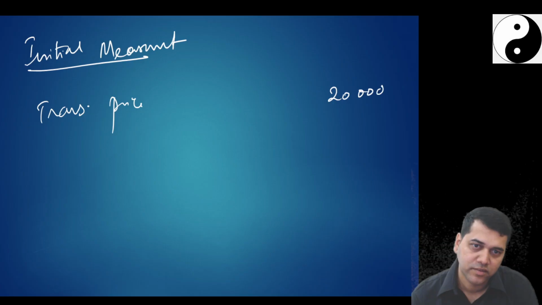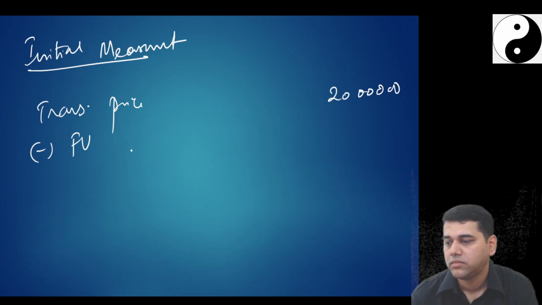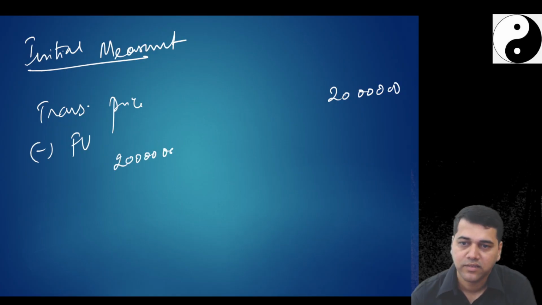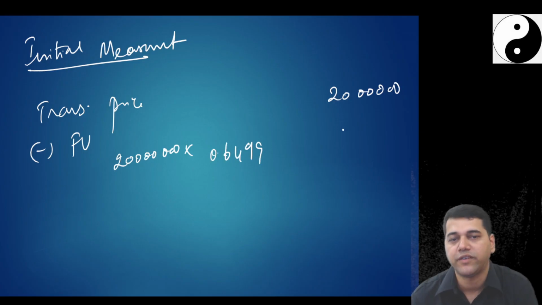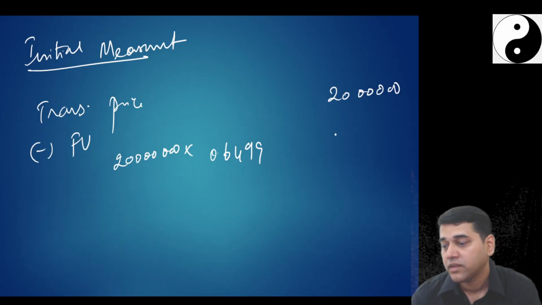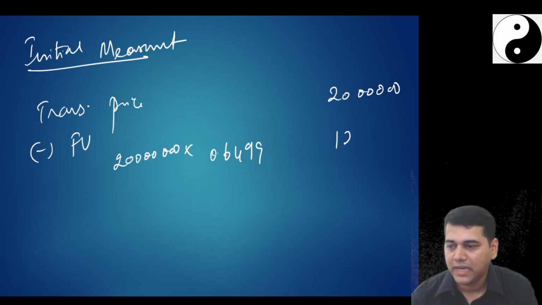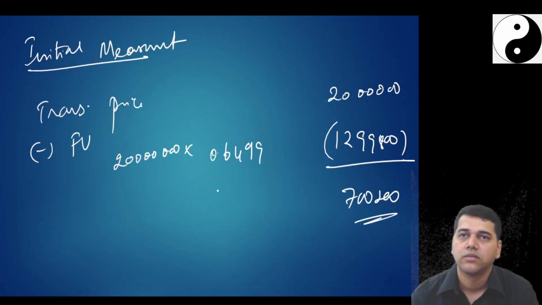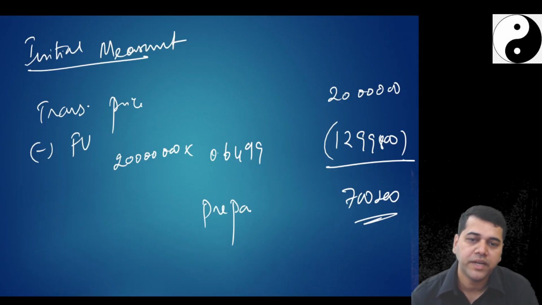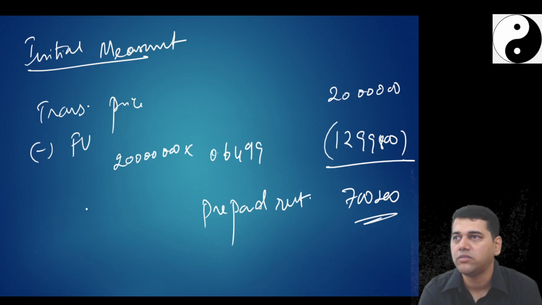20 lakhs minus fair value: 20 lakhs into 0.6499 present value annuity factor, because this I am going to get at the end of the 5th year. 12,99,800. So 7,200,000 is my what? Prepaid rent. If you want, you can explain more now.